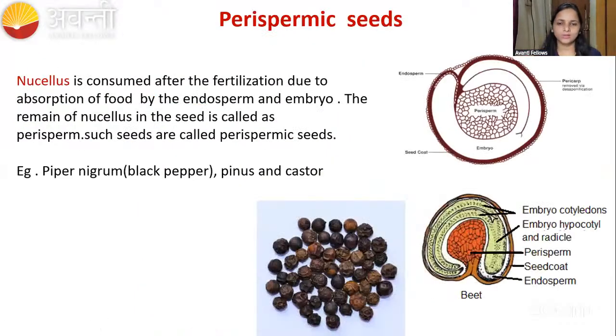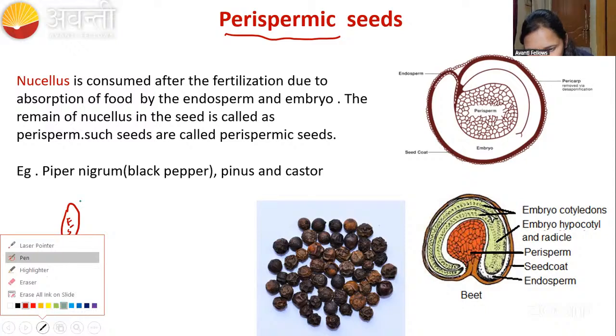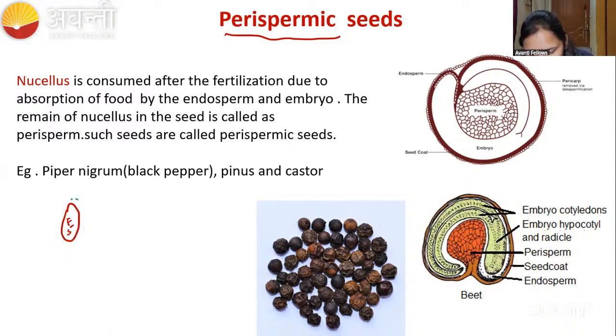Now let us talk about the perisperm seed. We have discussed that the ovary becomes a fruit and the ovule becomes a seed. Here we have seen the structure: the embryo sac is covered by the nucellus, the nucellus is covered by the inner integument, and the inner integument is covered by the outer integument.